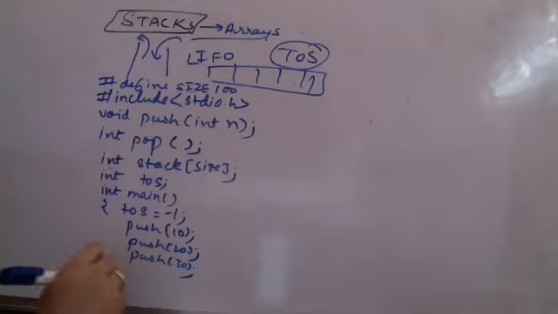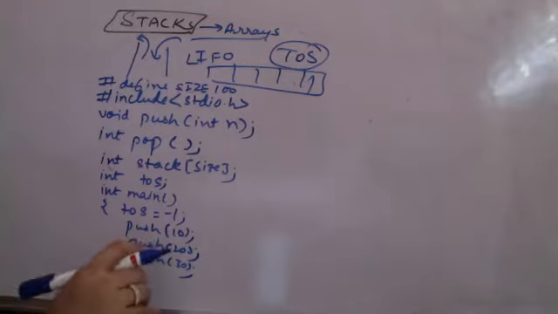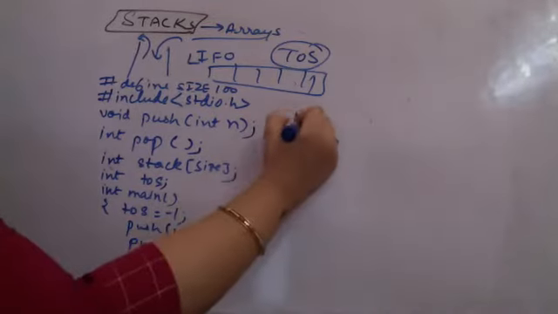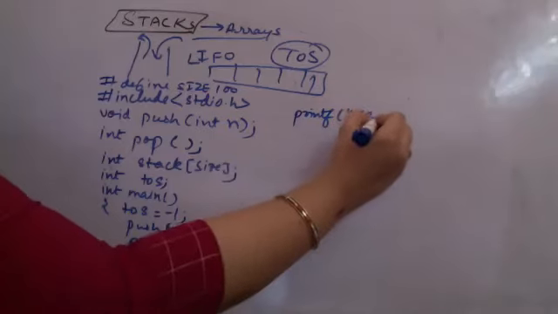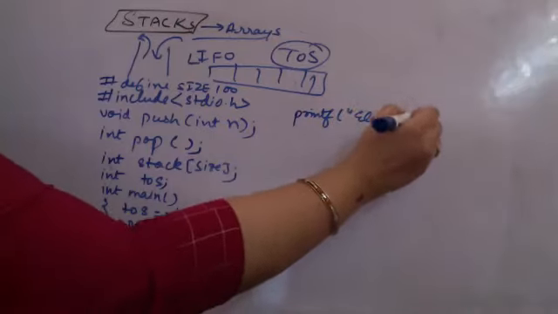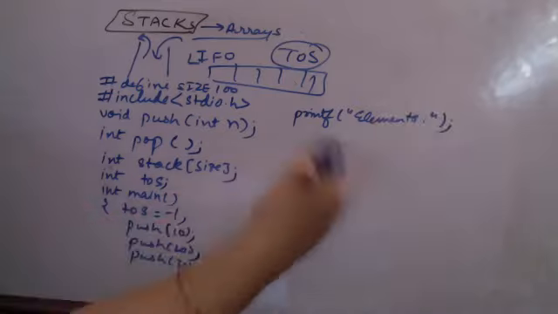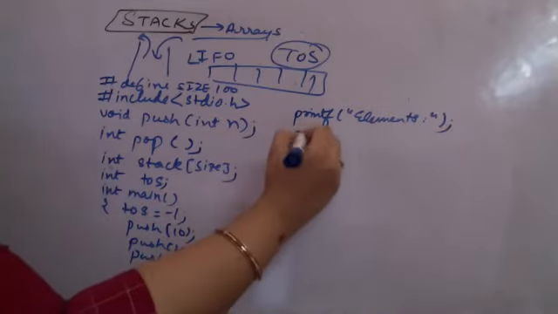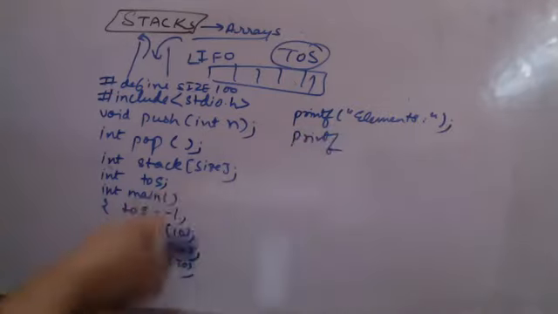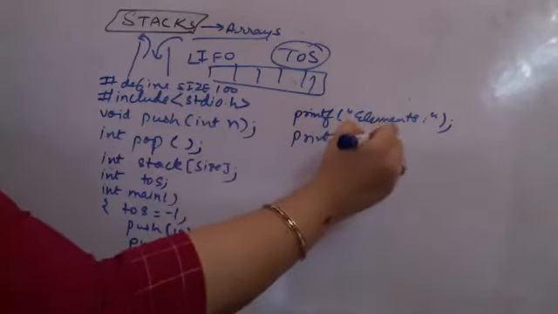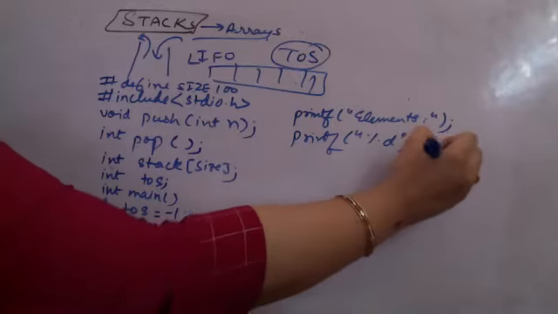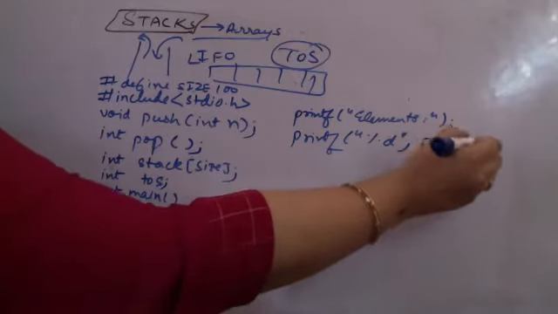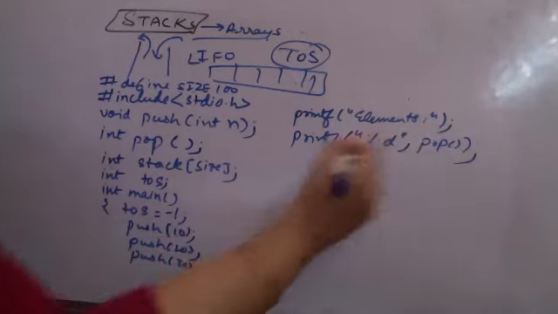Now I want to pop certain elements and I want to be able to print them. So I'm directly using printf, elements in stack. So I'm popping them and I'm printing them. Since I have pushed 3, I'm popping 3. It is up to me, %d, and I'm directly here calling the pop function. Pop will return an integer variable that will be printed.